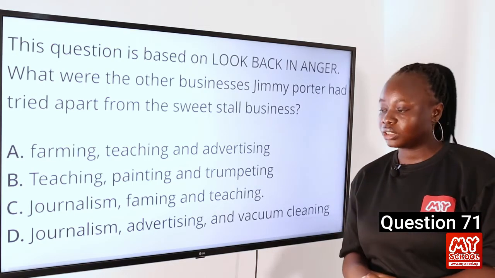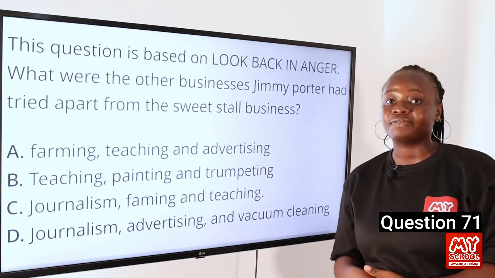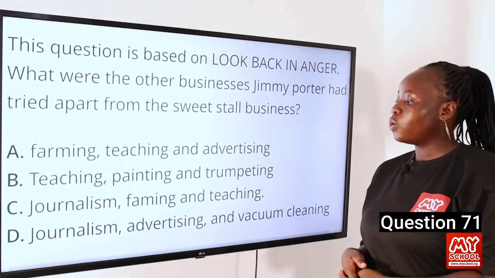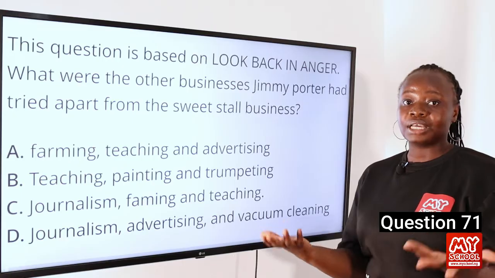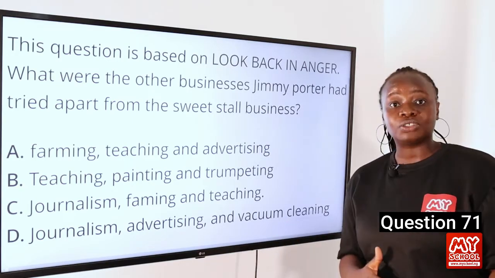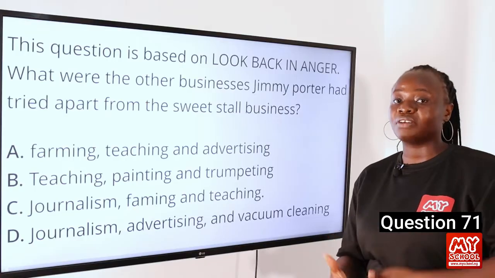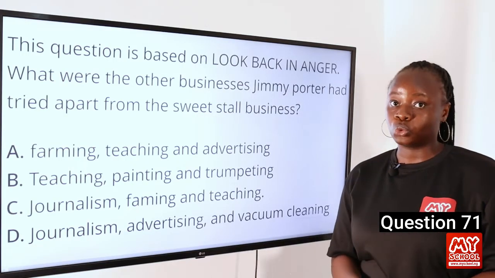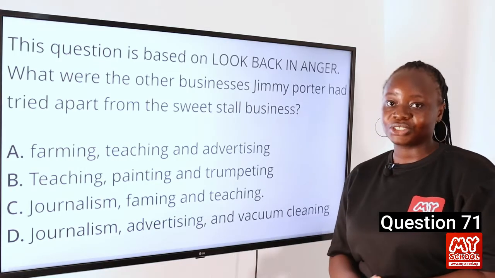So the answer to this question is D, journalism, advertising, and vacuum cleaning. And you can find this in Act 1 of the play, where Jimmy Potter was in one of his rants or tirades, and he was discussing how members of the lower middle class are not allowed to advance up the social ladder because they are not given the opportunity to do so in that era. So the answer to this question is D.